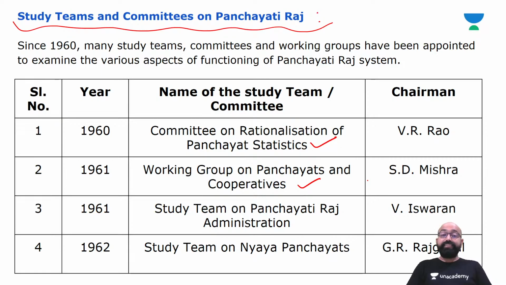Then in 1961, a study team on Panchayati Raj administration was appointed under the chairmanship of V. Ishwaran. In 1962, a study team on Nyay Panchayats was appointed under the chairmanship of G.R. Rajgopal.